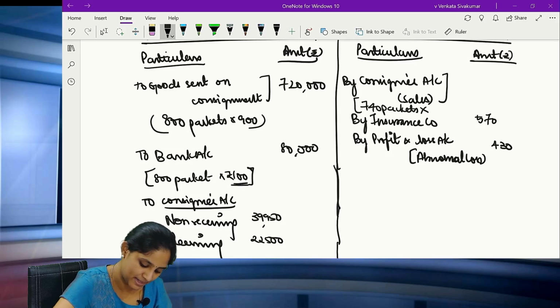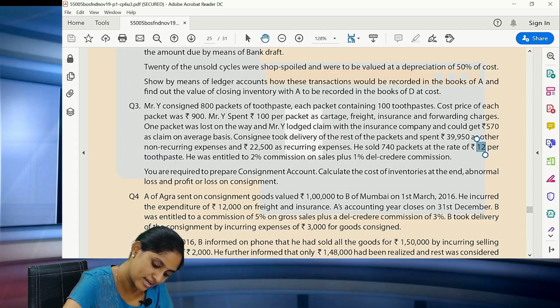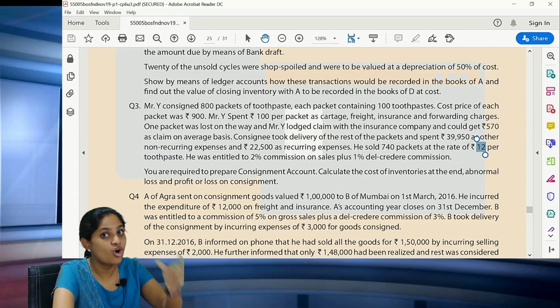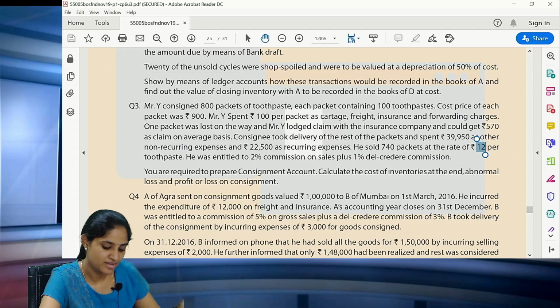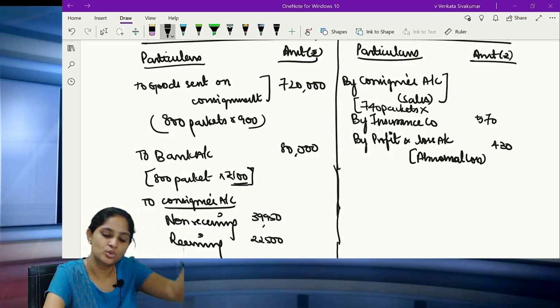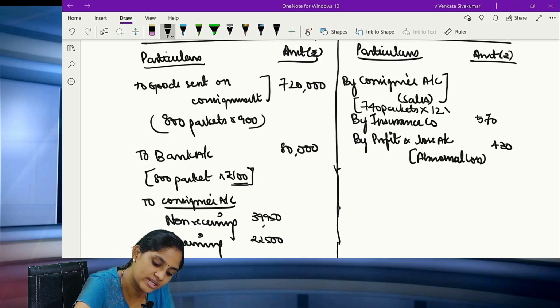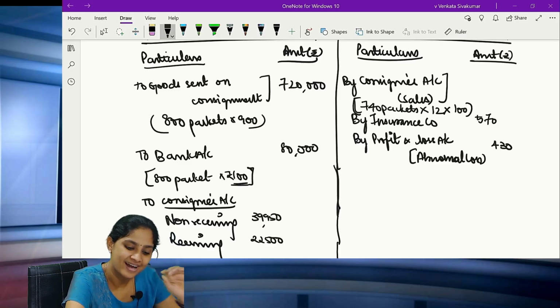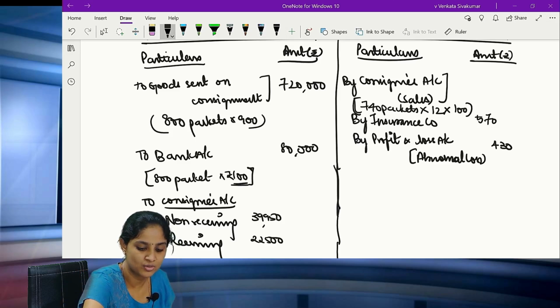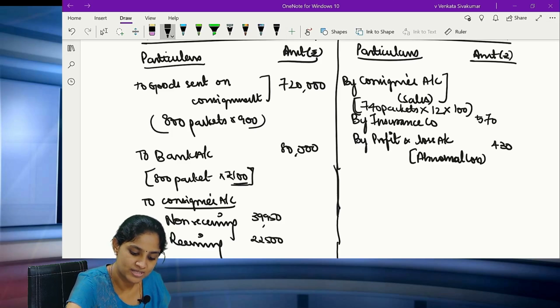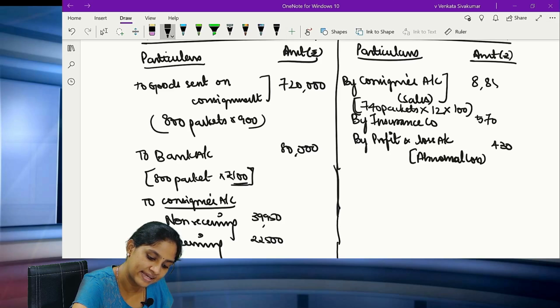But can you multiply 740 into rupees 12? No, because 740 packets, okay, but 12 rupees per toothpaste. So it is 740 into 12 per toothpaste into each packet is going to have 100 toothpaste. What is each packet going to have? 100 toothpaste. So the total value will be 8,88,000. All of you clear?